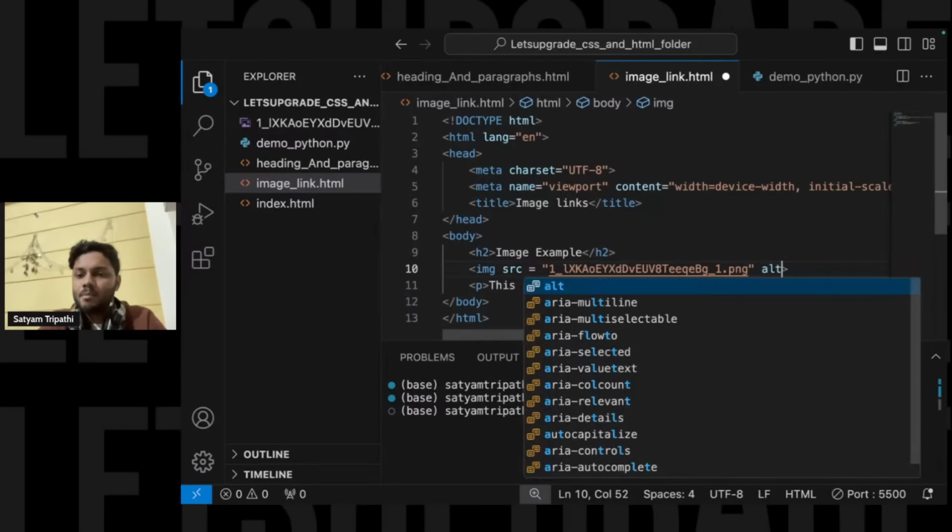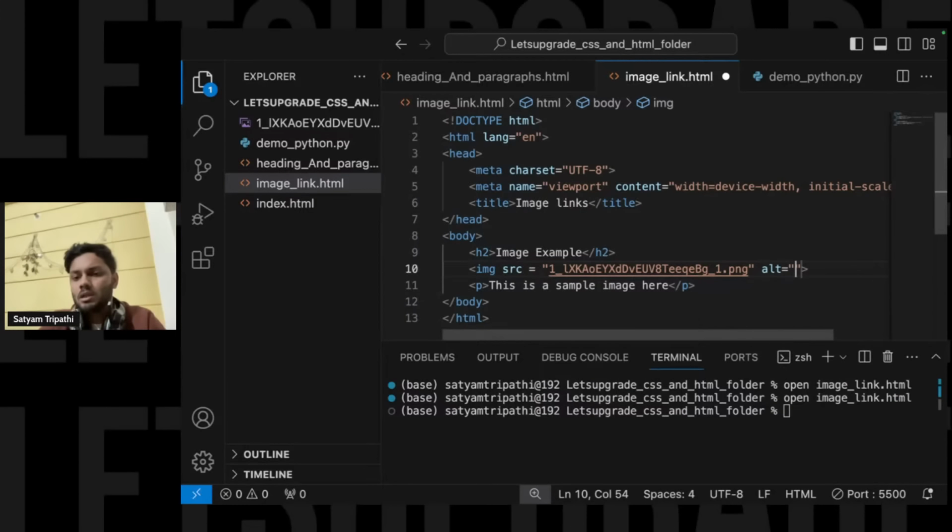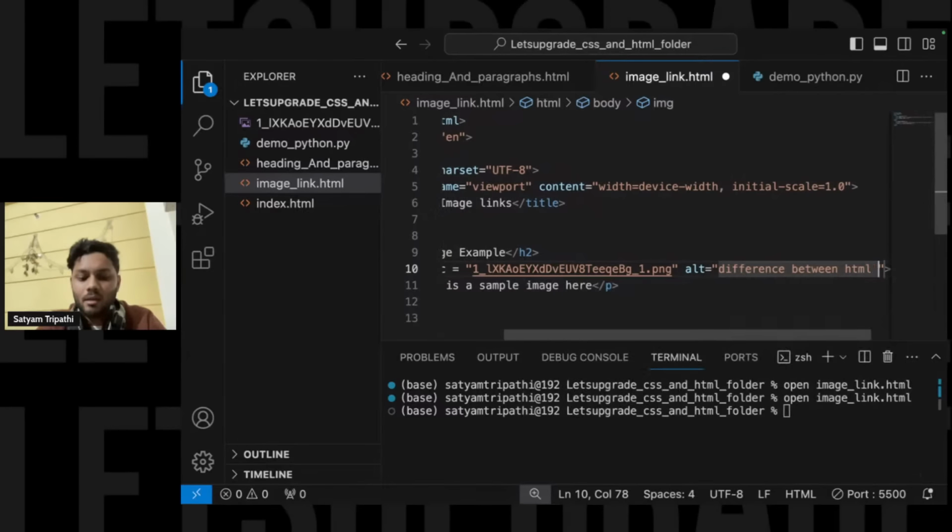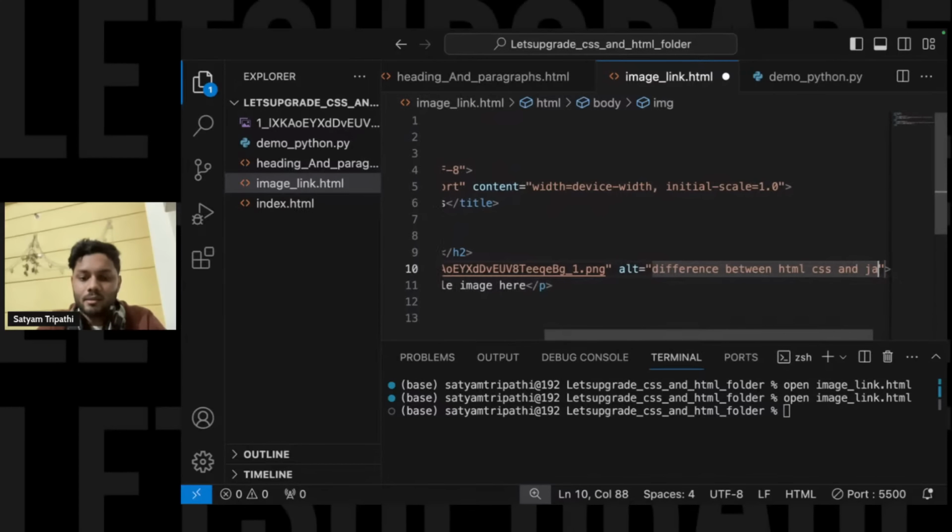So for that we can write alt. Over there we can specify what was there in the image, nothing but the difference between HTML, CSS and JS.